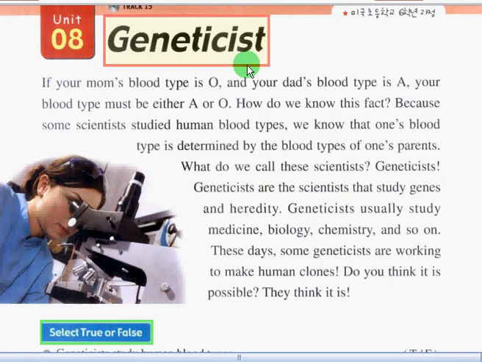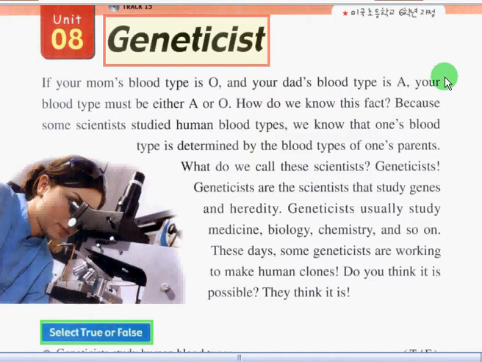I will read it for you, but first, I will read it slowly so you can get the correct pronunciation of the words here. And after that, you can join me in reading it again. You have to listen very carefully. Alright, I will start now.